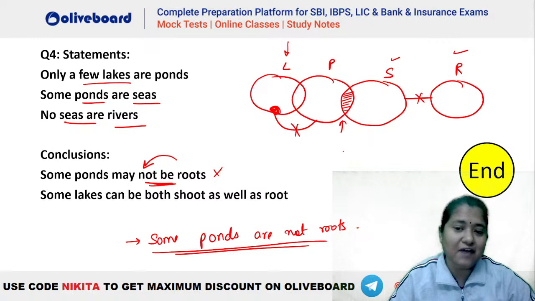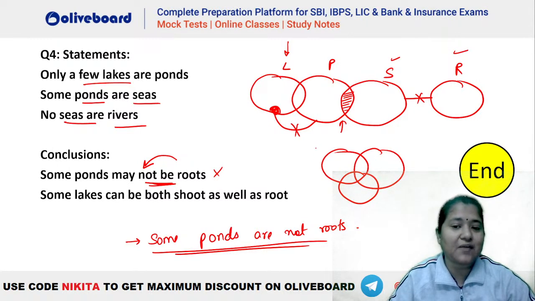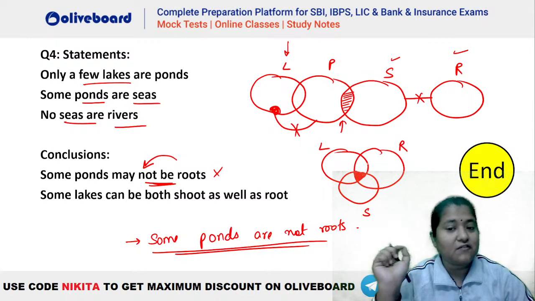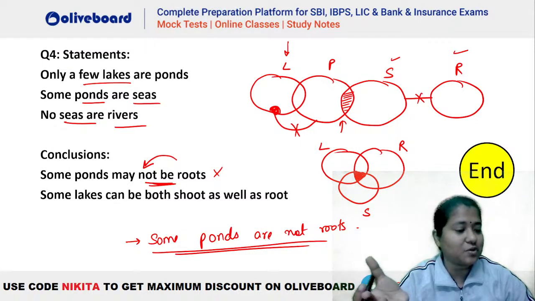It means we are having something like this. We are saying something of this kind of a diagram. That is, there are some lakes which are roots as well as shoots. है ना? So this is the meaning here, that there are some lakes which are roots also and there are shoots also. So is this a possible diagram, guys? Is this a possible diagram that we have a common portion of root which is shoot also? That is, root and shoot are interacting with each other. Is it a possibility, guys? Is it a possibility that root and shoot interact with each other?